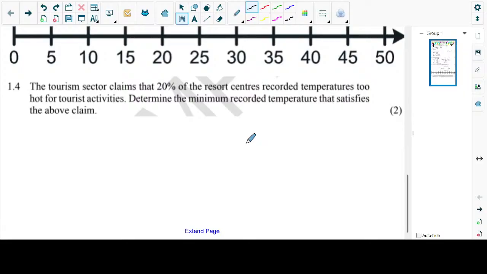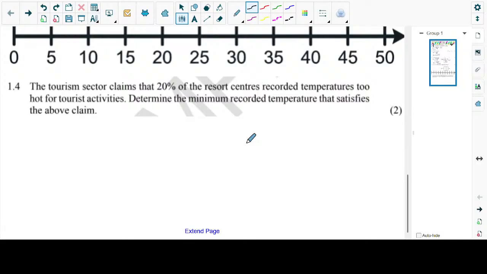Okay, so then the next one says the tourism sector claims that 20% of the resort centers recorded temperature too hot for tourist activities. Determine the minimum recorded temperature that satisfies the above claim.